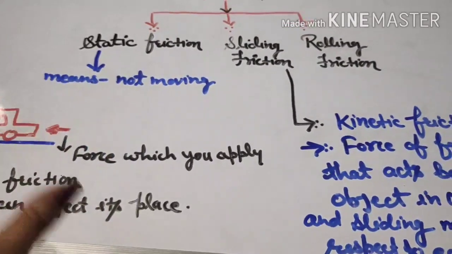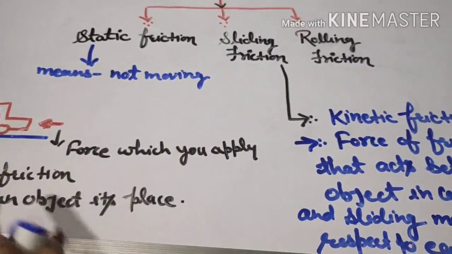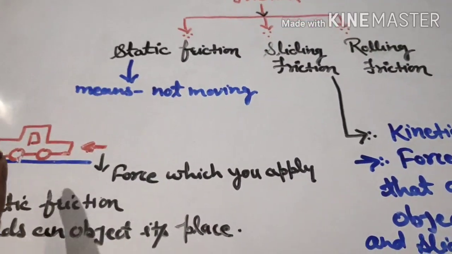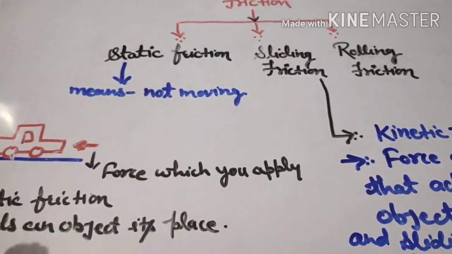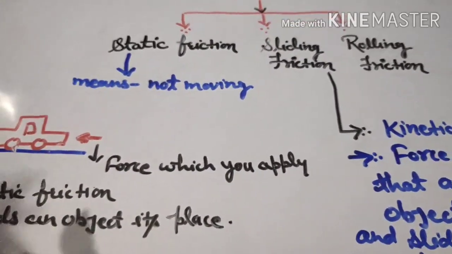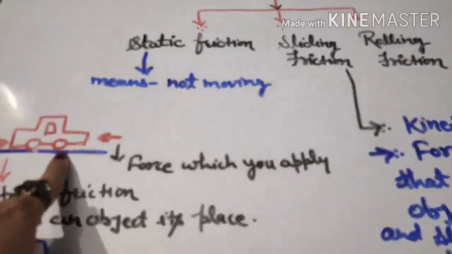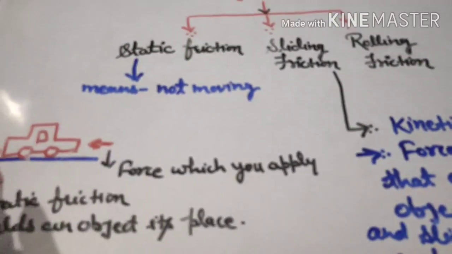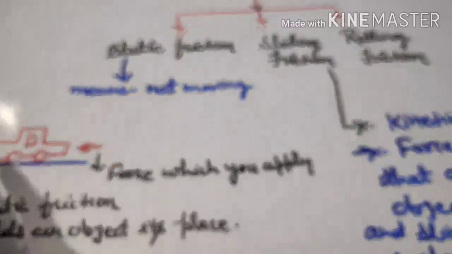Now let's take the same example. Obviously when the car is not moving, static friction is there, right? But when you push the car with greater force, what do you notice? Once the car starts moving, it is very easy to drive the car, right?